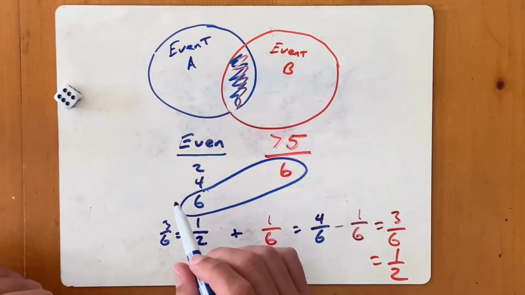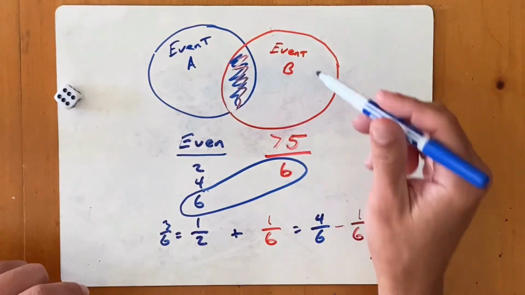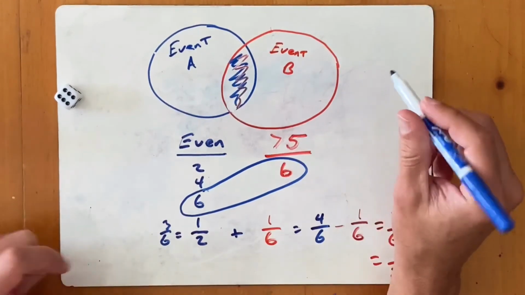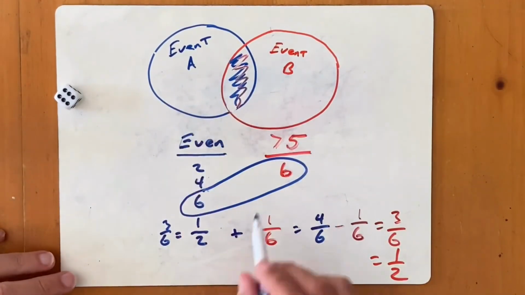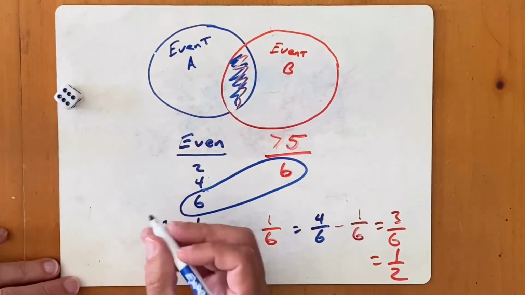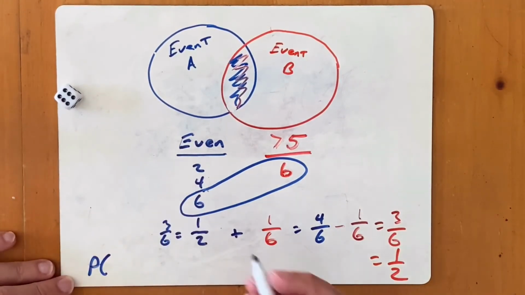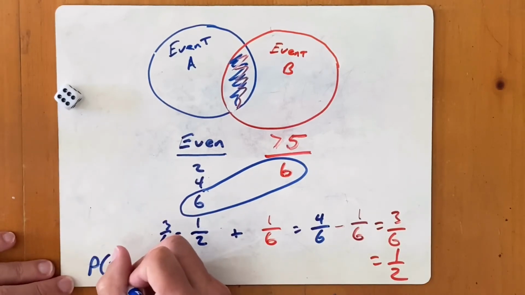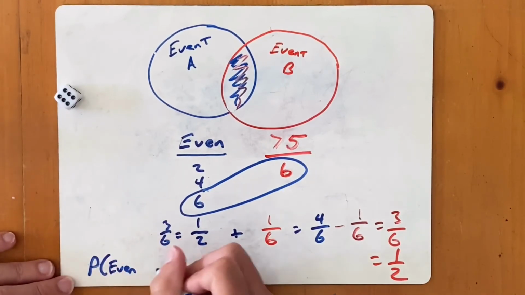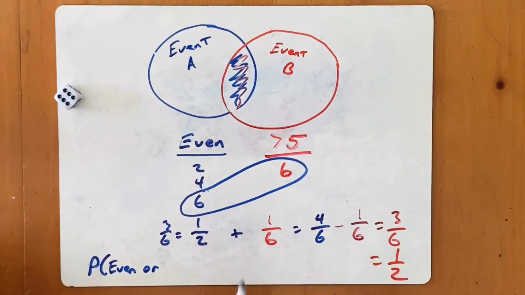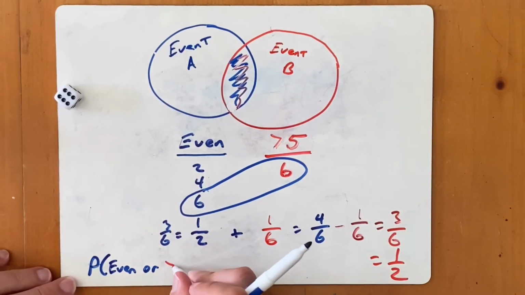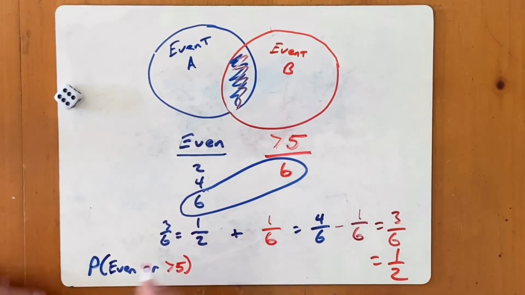So anytime I'm going to do the probability for a compound event where they are inclusive, in other words, I want to do the probability, in this case, of an even number or a number greater than 5, that is what I'm trying to find.